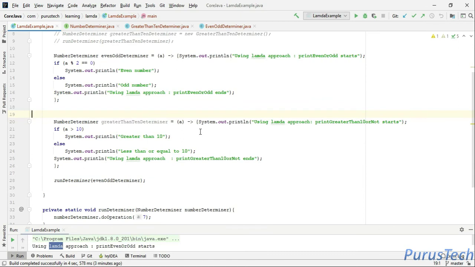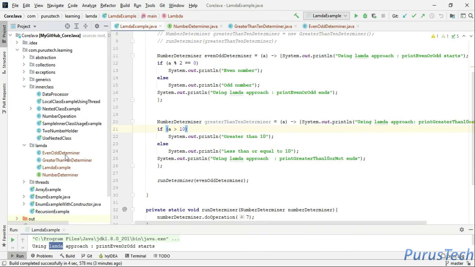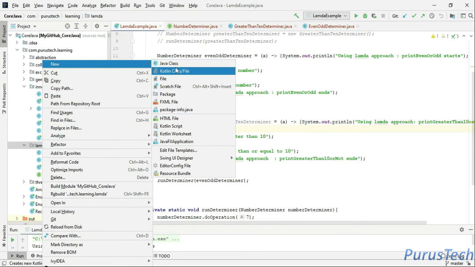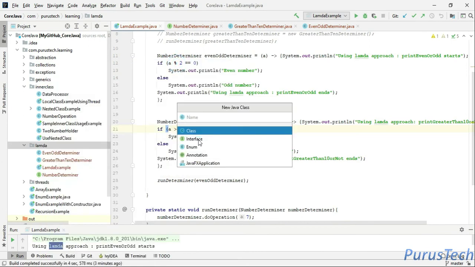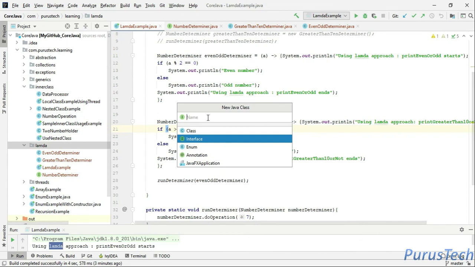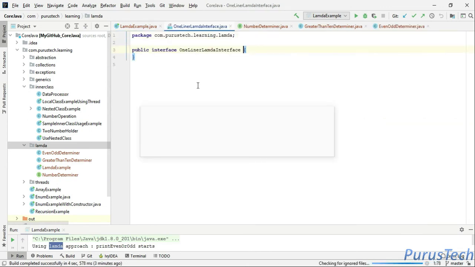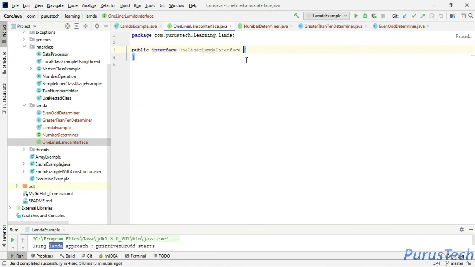Now let's see a single liner Lambda function. So let me create an interface here. Okay, interface, and we'll call it one liner Lambda interface. And here I should annotate this with the functional interface annotation.